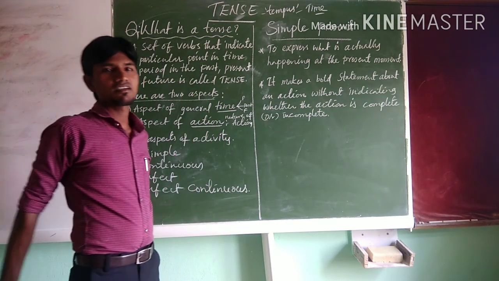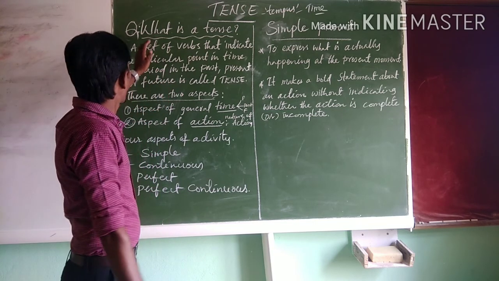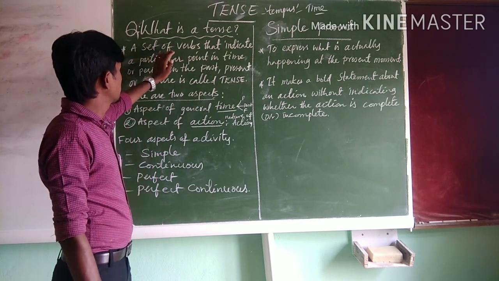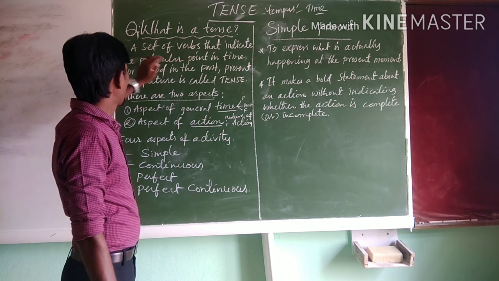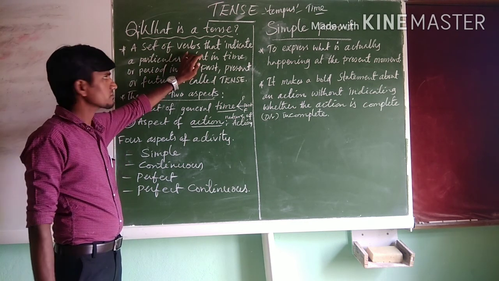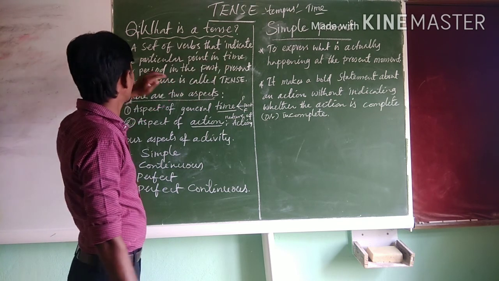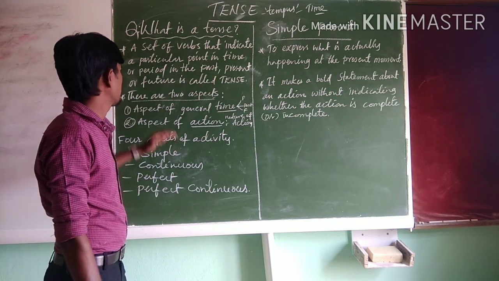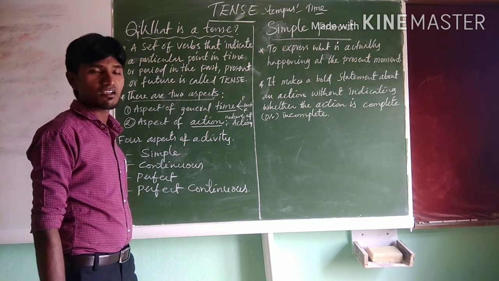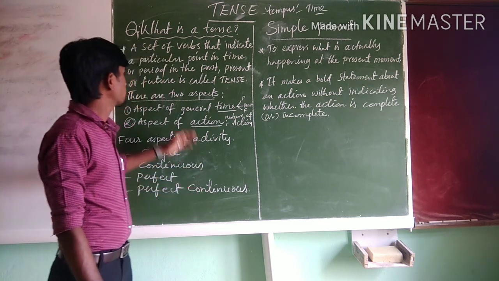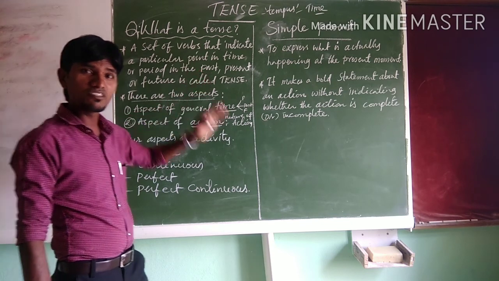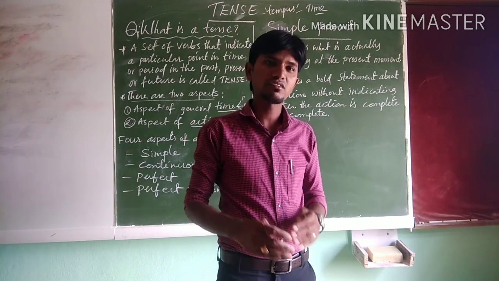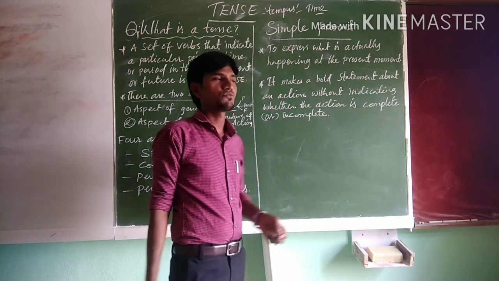To give a grammatical explanation, what is a tense? A tense is a verb or set of verbs that indicate a particular point of time or period in the past, present or future.